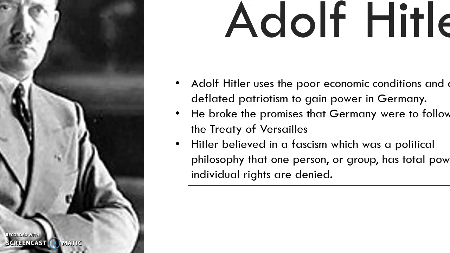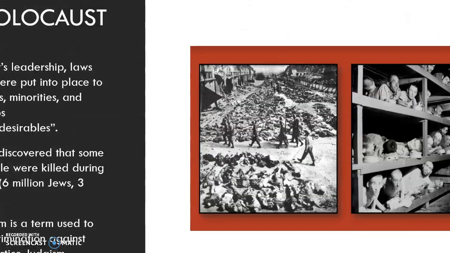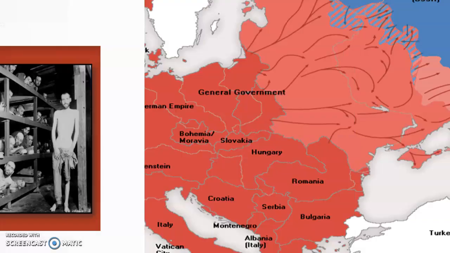Adolf Hitler believed in fascism, which was a political philosophy that one person or group has total power and individual rights are denied. Adolf Hitler was also very prejudiced, which led to the Holocaust. He did not like people who were Jews, mostly Jews, and of other minority groups. Adolf Hitler put millions of Jews and other minority groups into camps, and in those camps they worked, and he killed some of them, sadly.